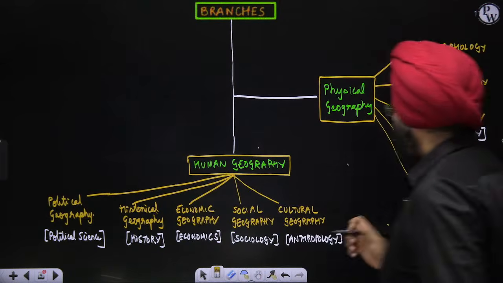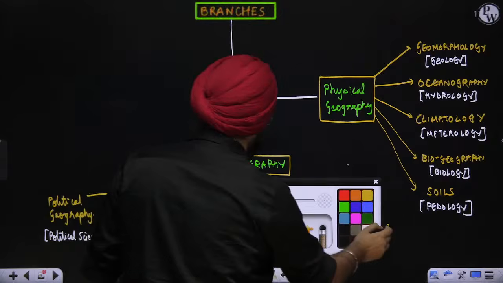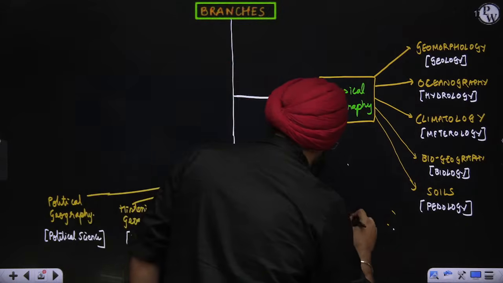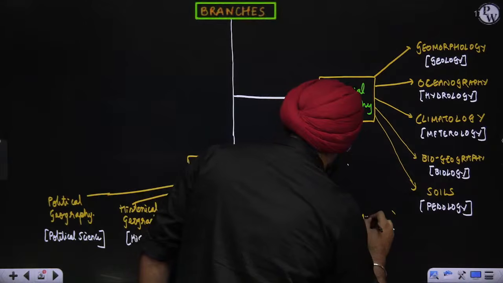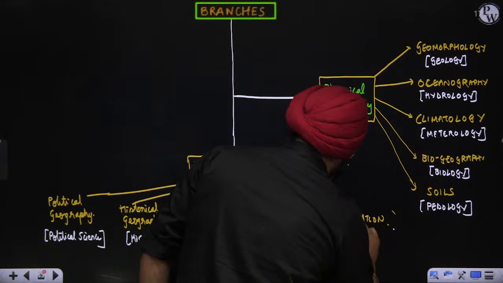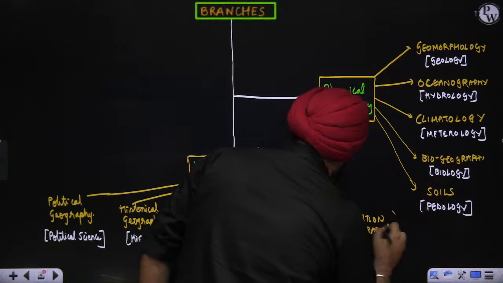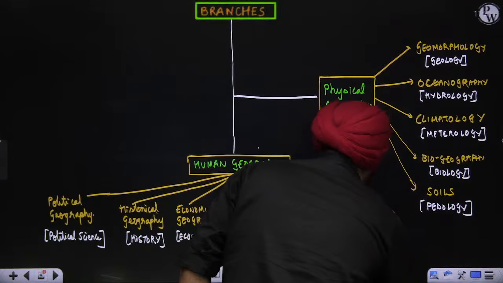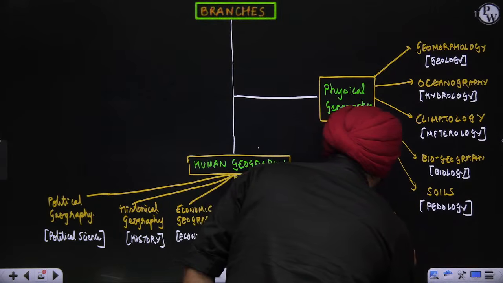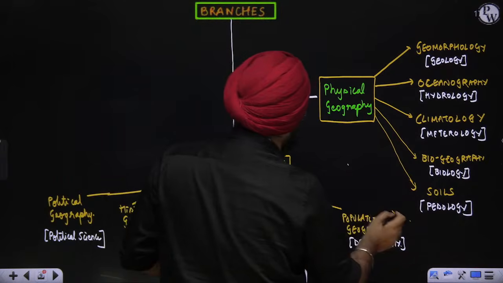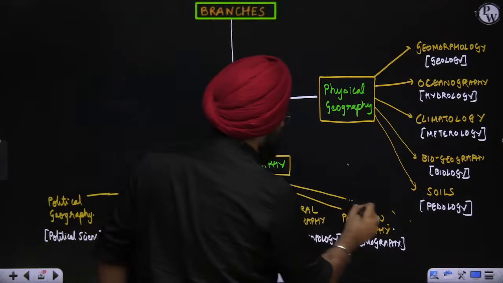Now see, you have the aspect of population geography. It is taken from the subject of demography. Now, there are certain philosophical aspects that people will study in their optionals, not in general studies.